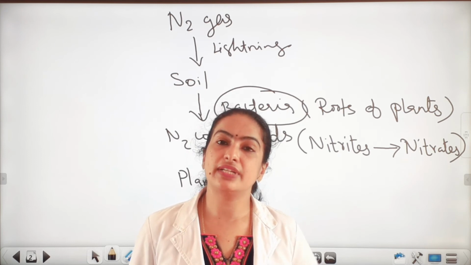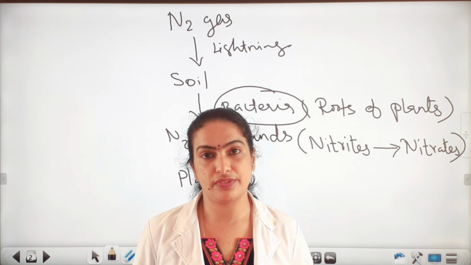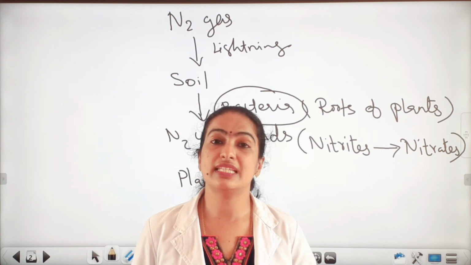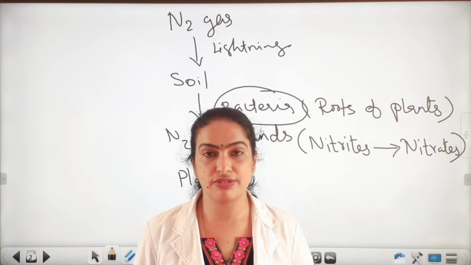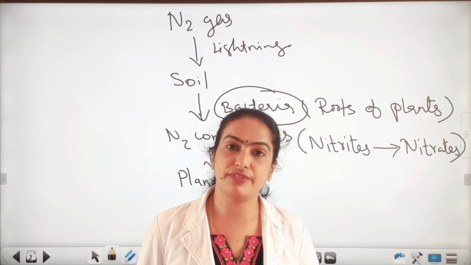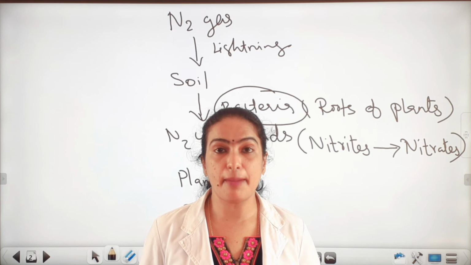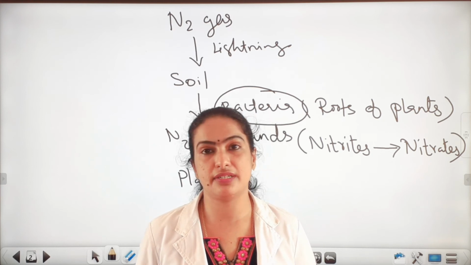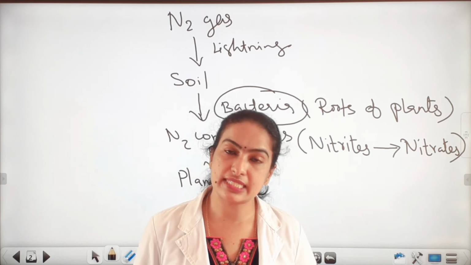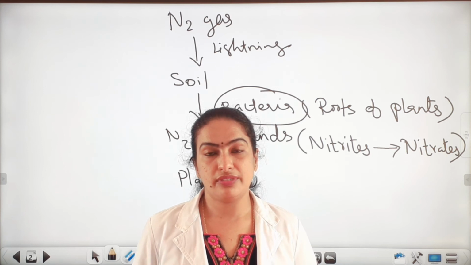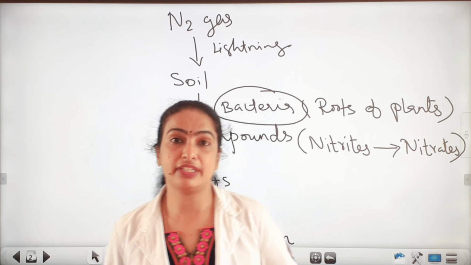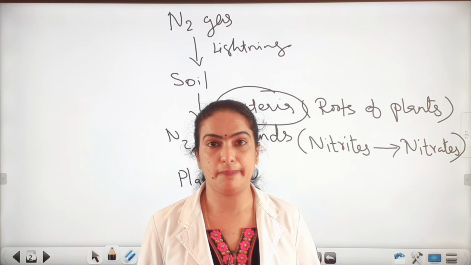Then this gas is released into the atmosphere. So there is a cyclic flow of nitrogen in the atmosphere. So the amount of nitrogen, such as 78%, is more or less constant due to this nitrogen cycle. So it is a beneficial effect of microbes in the atmosphere.